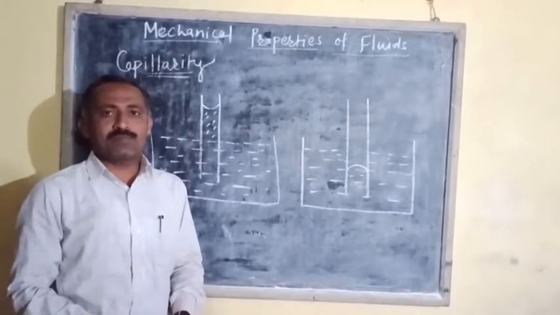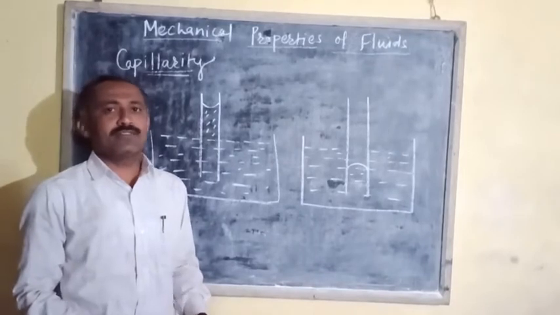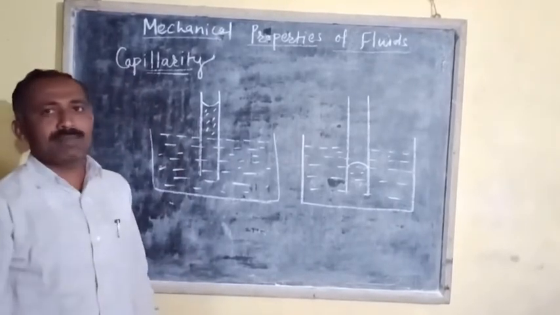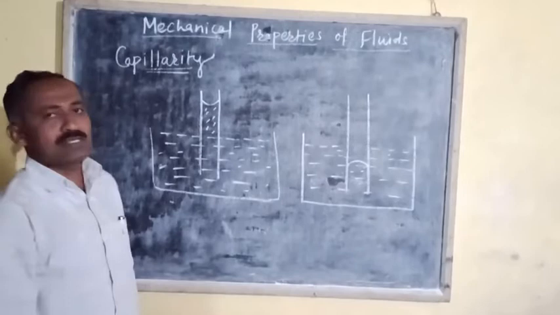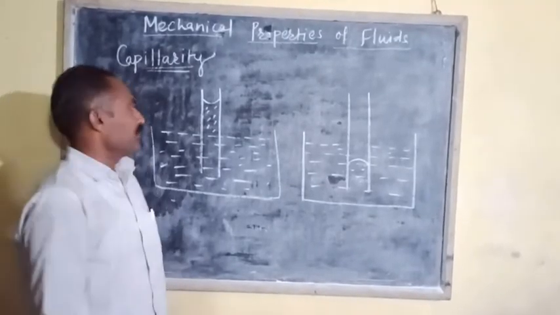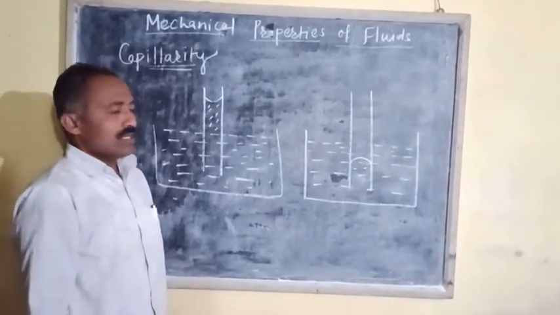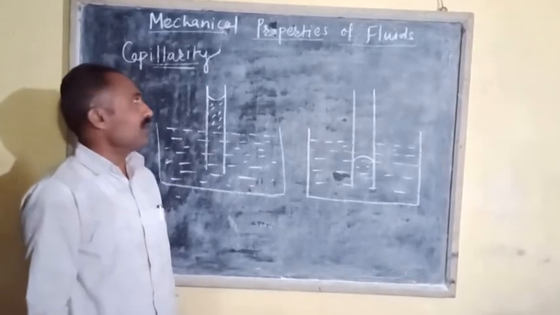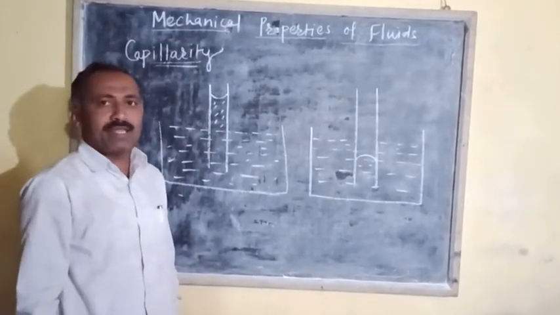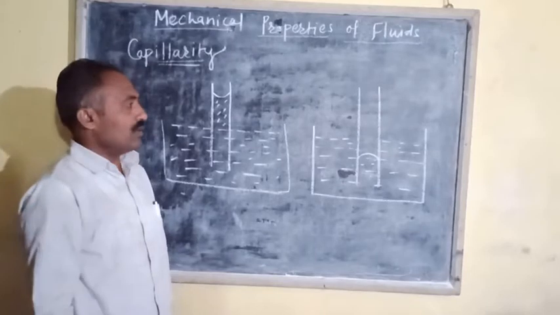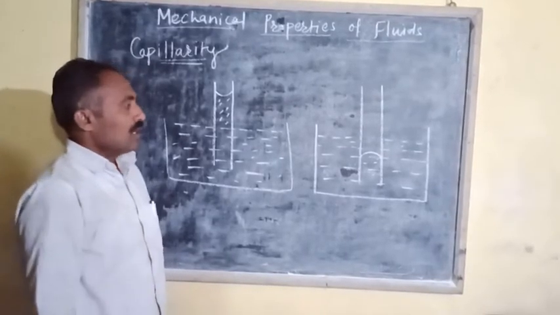Blotting paper absorbs ink by the phenomenon of capillarity. These are the examples of capillarity or capillary action. Now we have to see the molecular theory of capillarity, capillary fall and capillary rise.